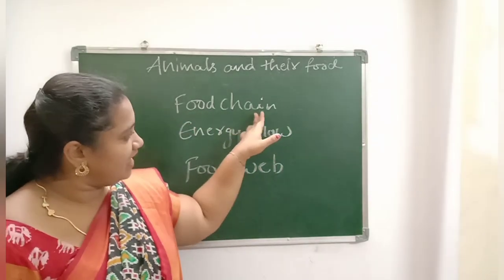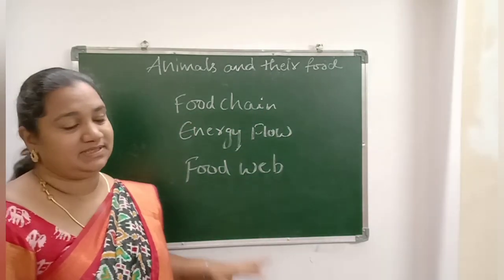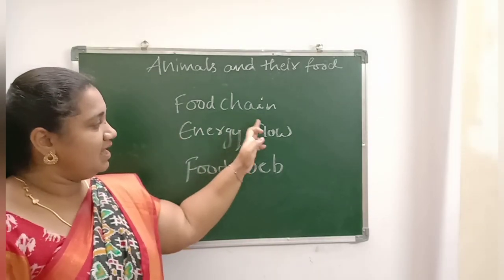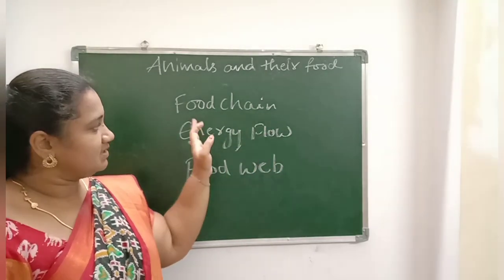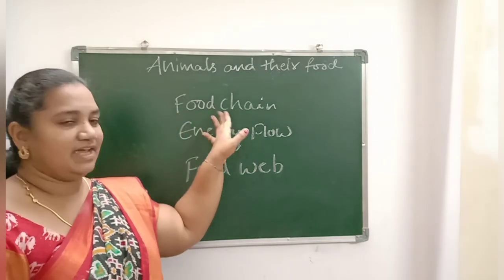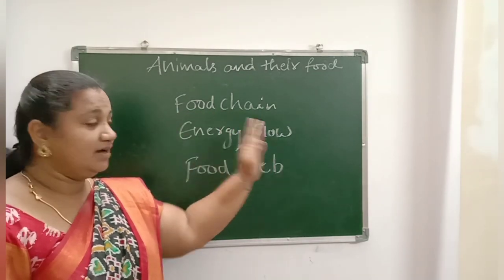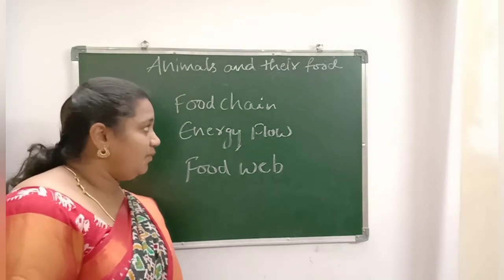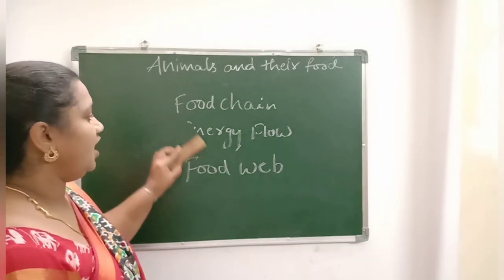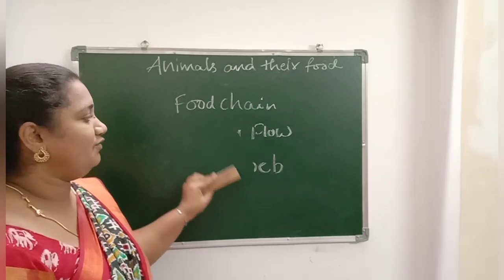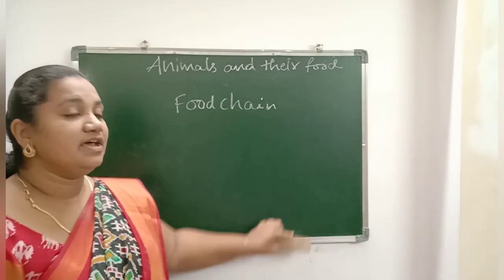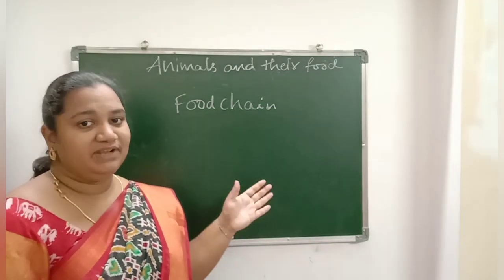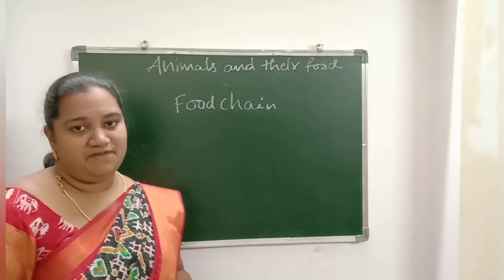What is meant by chain? It is a continuous process. Chain means it is a continuous process. So what about food chain? So food, how it is continuously moving. So learning about food chain, here you have to tell about two types of living beings. In food chain, there are two types of living beings.